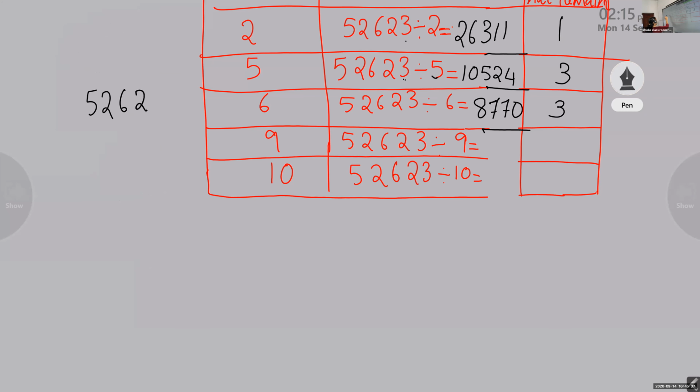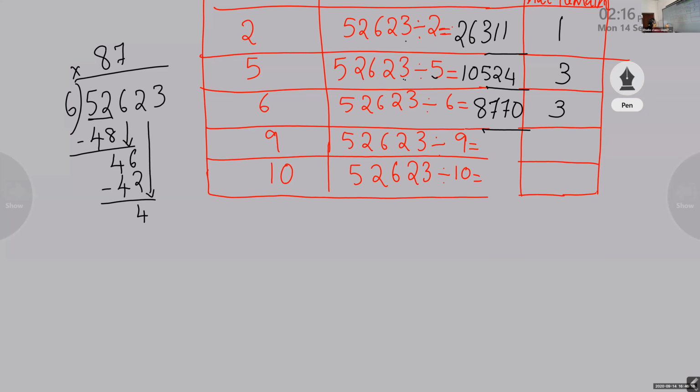52,623 when you divide by 6. When you check 5, it's not possible. We cannot divide 5 because that number is less than 6. So we will take 52. 8 into 6, 48. The remainder is 4. When you bring down 6, 46. So 46 divided by 6, 6 into 7 is 42. Bring down 2. Again 6 into 7, that is 42.